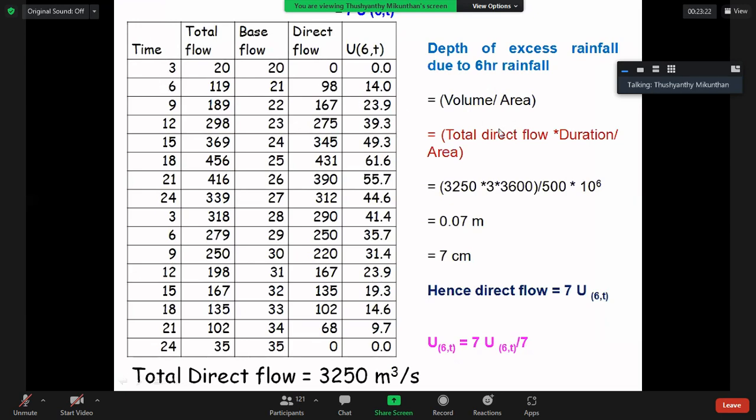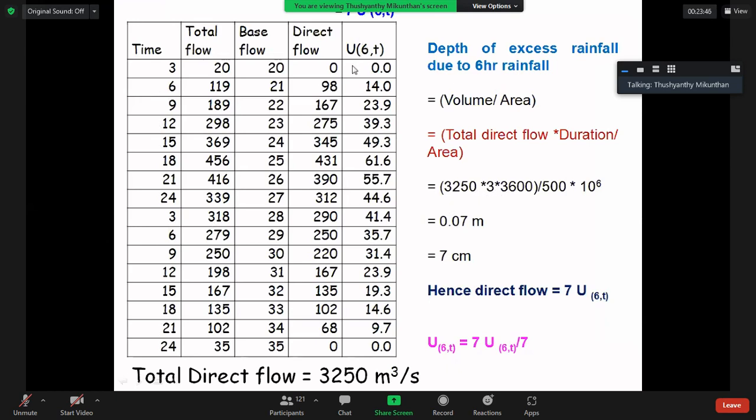Total volume is equal to total direct flow into duration. Here the total direct flow 3250 into 3-hour duration, because everything is 3-hour duration, so you can multiply together.